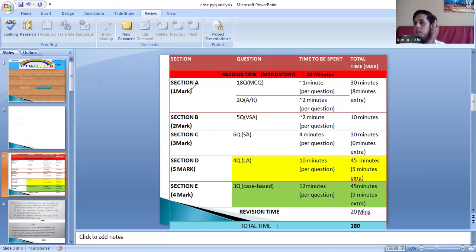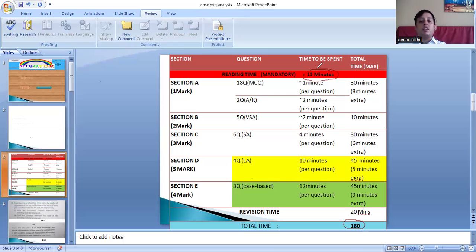So in this part, you can see CBSE has assigned us 180 minutes to solve the question paper entirely, right? In which the first 15 minutes is mandatory for reading.